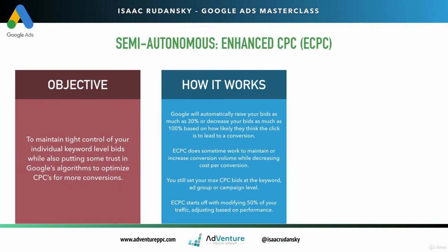So enhanced CPC does sometimes work to maintain or increase conversion volume while decreasing cost per conversion. Like I said, we have seen that happen. You still set your max cost per click bid at the keyword, ad group, or campaign level. So you still have that complete level of control.